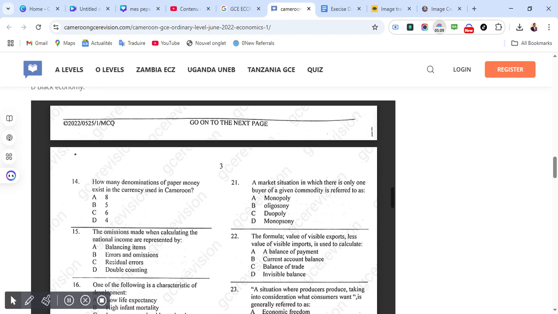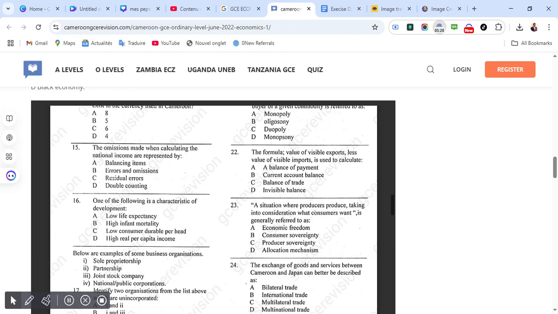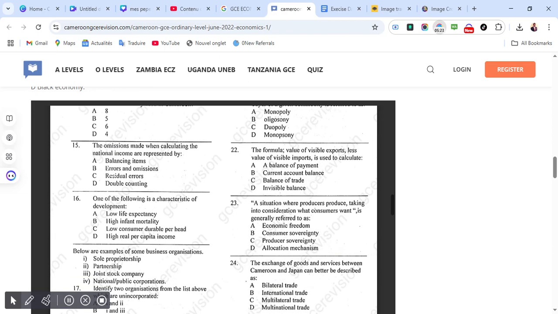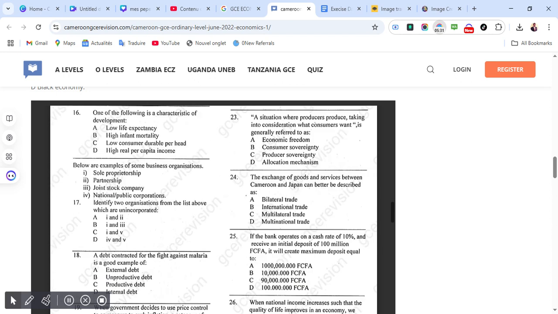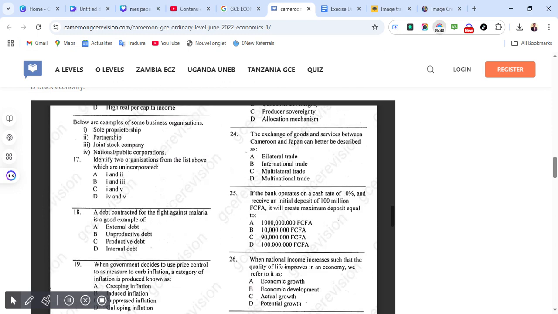The formula value of visible exports less value of visible imports is used to calculate. Correct answer is C, which is balance of trade. 23. A situation where producers produce taking into consideration what consumers want is generally referred to as. Correct answer for 23 is B, consumer sovereignty. The exchange of goods and services between Cameroon and Japan can better be described as. Correct answer is A, bilateral trade.